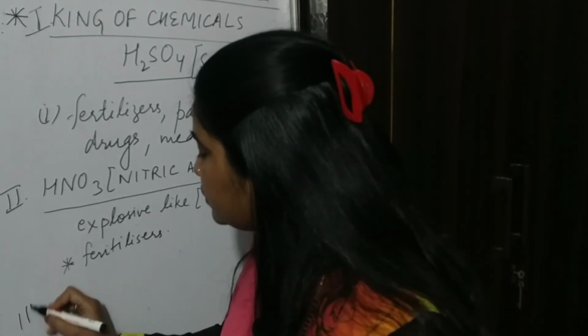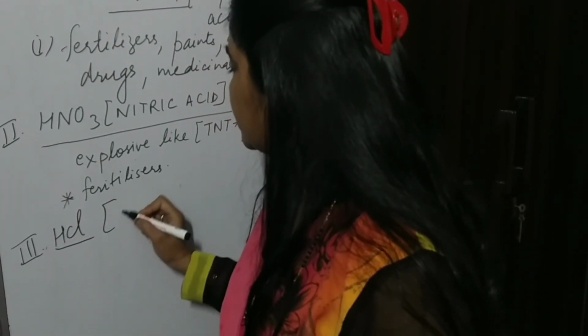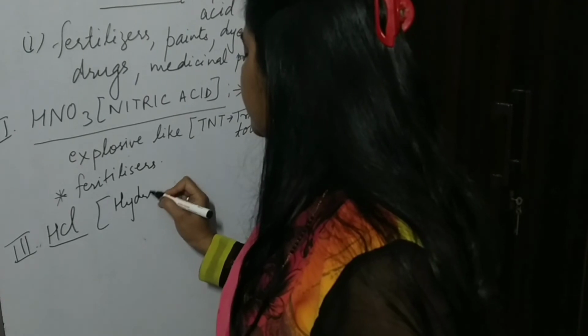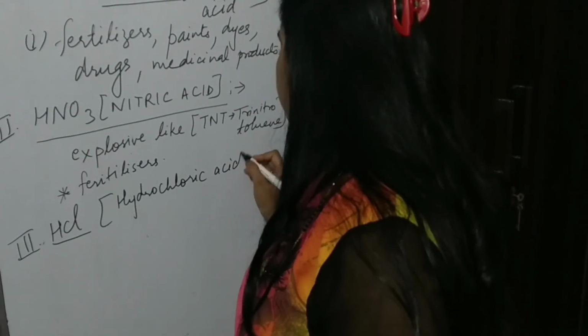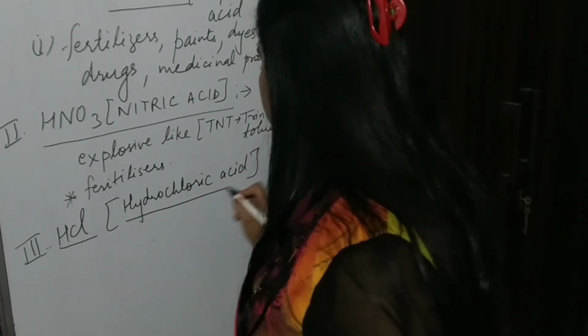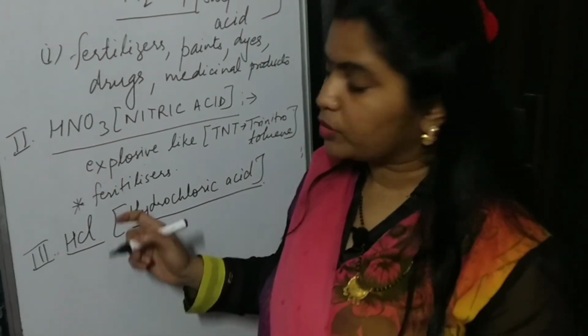Understood? Now third, you can write about HCl, that is hydrochloric acid. It is also a very important acid.